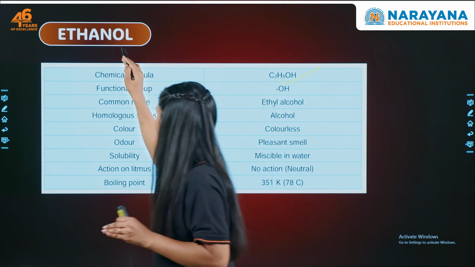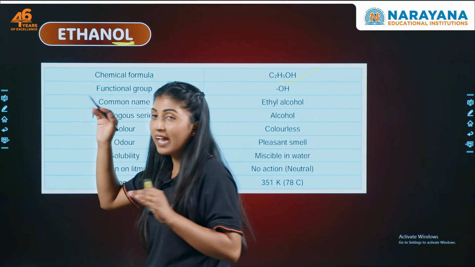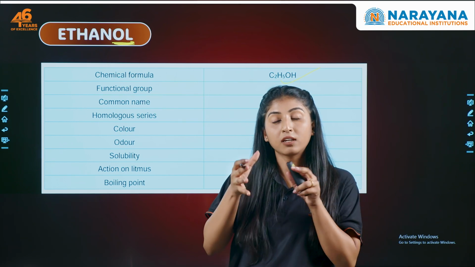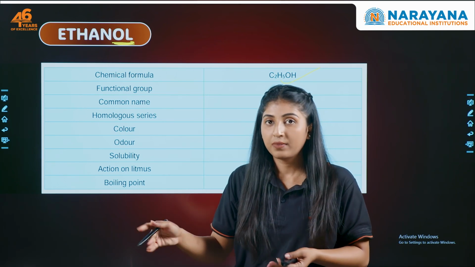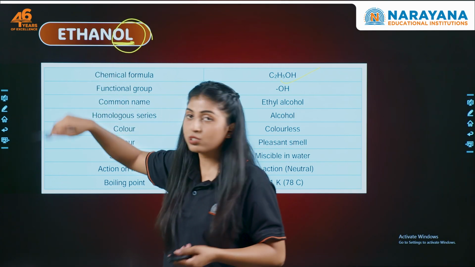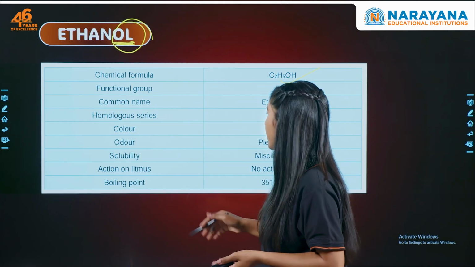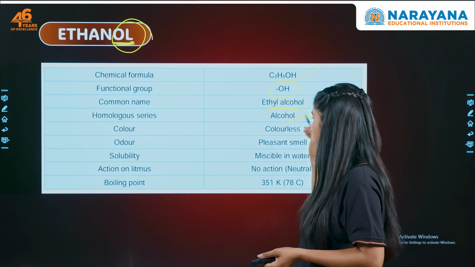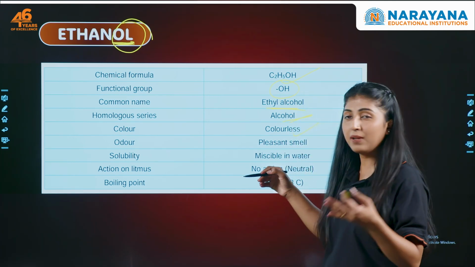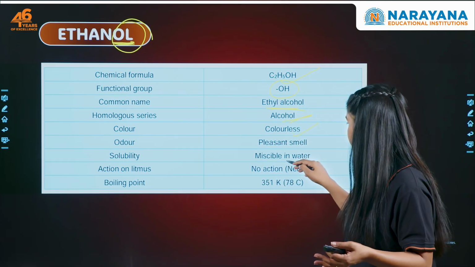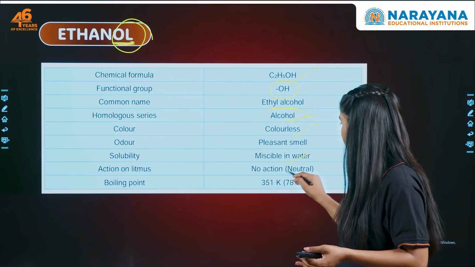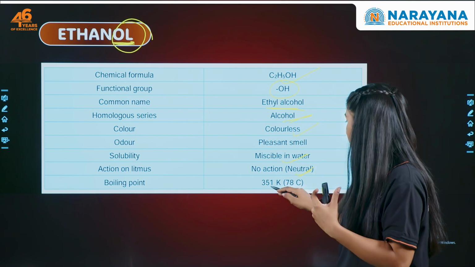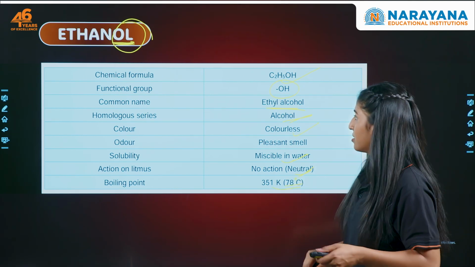As you hear or read the word ethanol, it has the ending OL. It means we are actually talking about the carbon-two functional group. This belongs to which homologous series? It belongs to alcohol, right? Its functional group is OH. Ethyl alcohol is its common name. It is colorless. It has a pleasant smell. It is miscible in water, and it doesn't have any action on litmus because it's neutral, and its boiling point is 78 degrees Celsius, right?